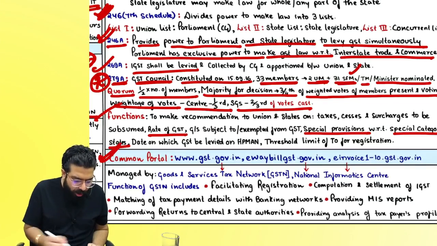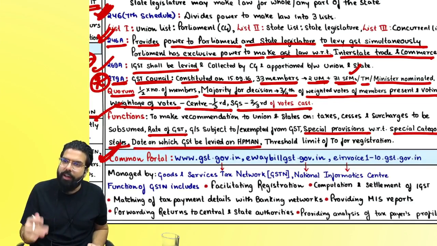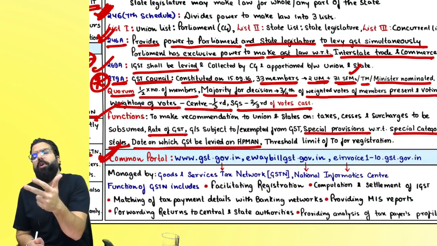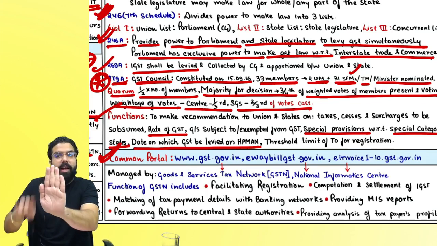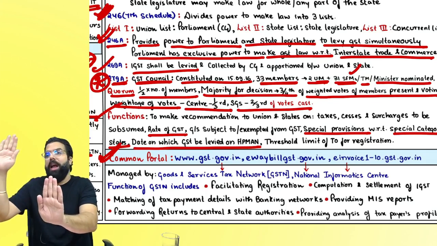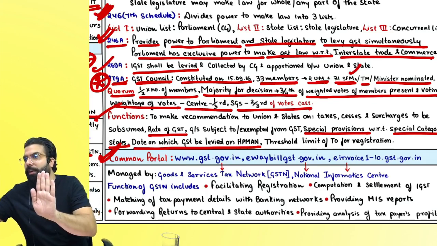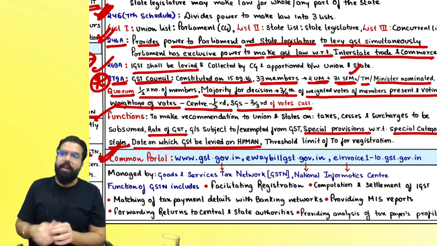Then we have the common portal. Then we have the date on which GST is to be levied on HPMN: high speed diesel, petroleum crude, motor spirit, aviation turbine fuel and natural gas. On this, when GST will come, that also the council will decide and tell the government, and the government will issue a notification. Are we clear, everyone?